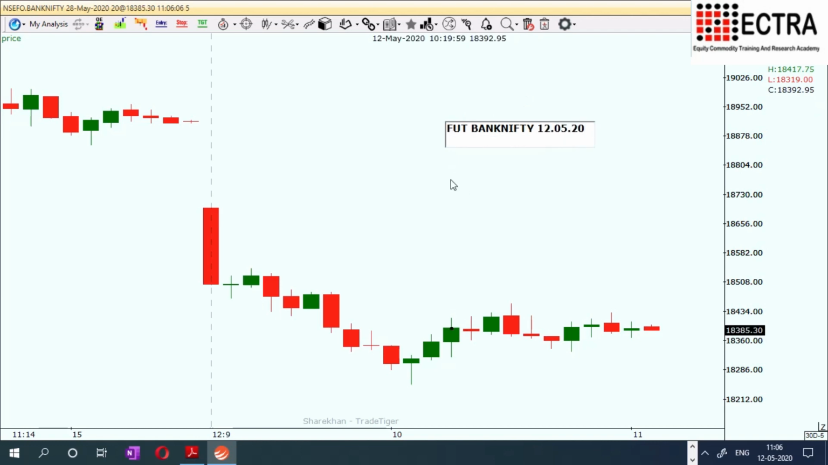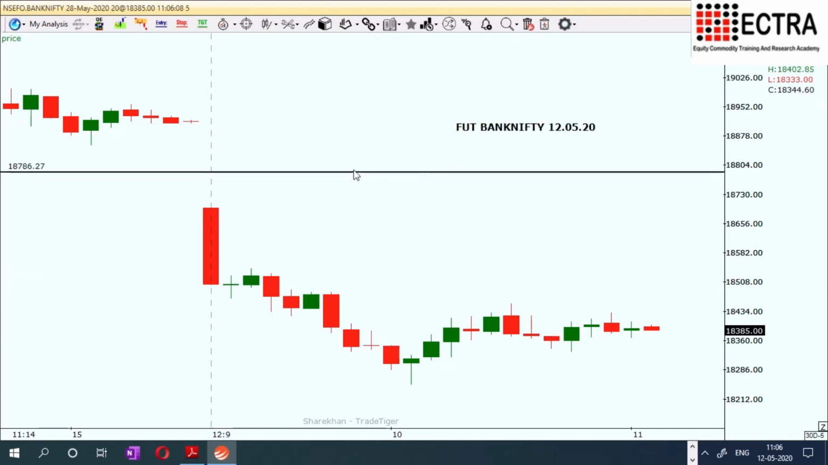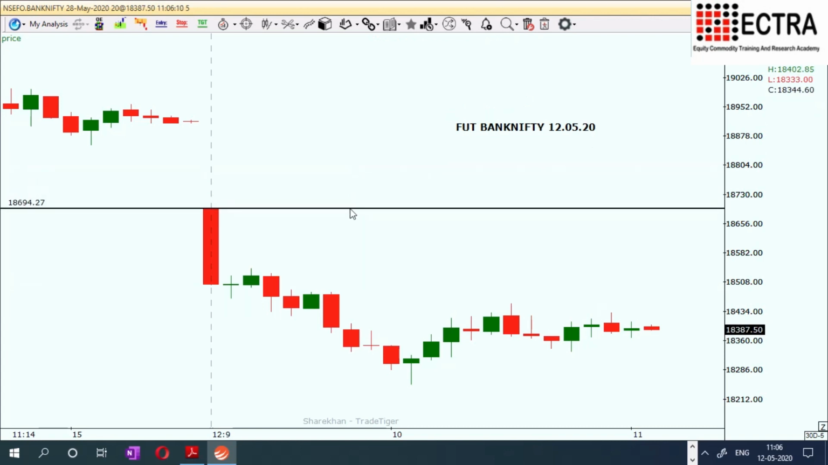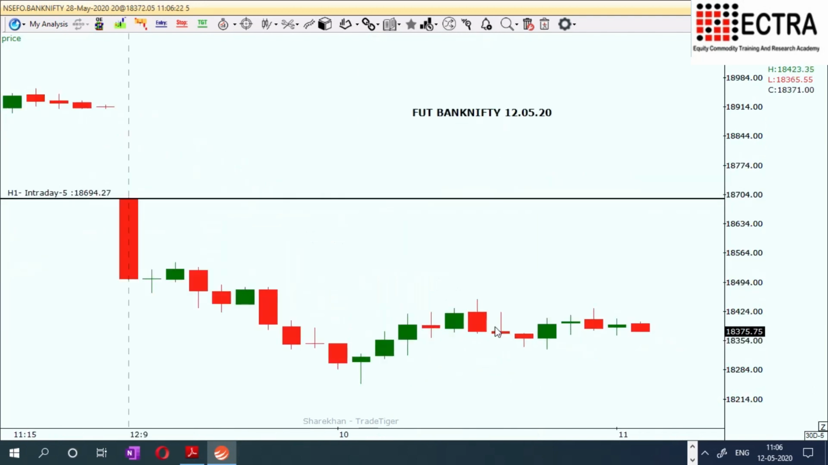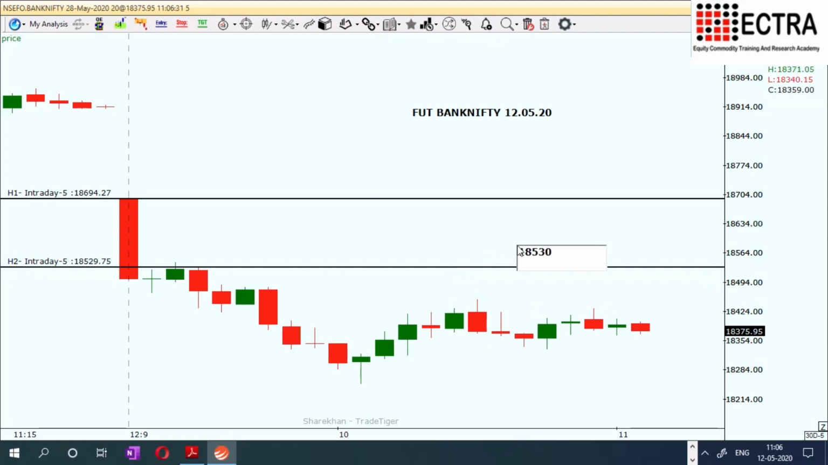Okay, so this gap down, I told you futures Bank Nifty is weaker than the Nifty. So the fall is also proving the substantial fall of Bank Nifty compared with futures Nifty. Currently, it is taking a strong resistance in the range of 18,530. This is the resistance level for the day.